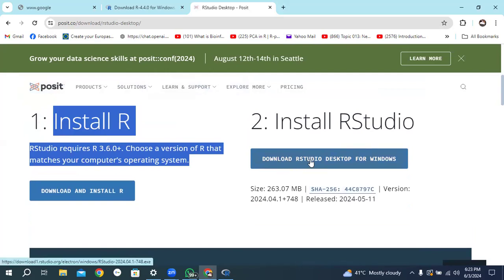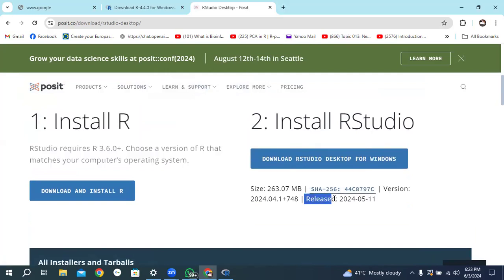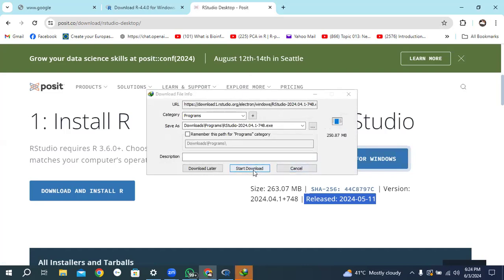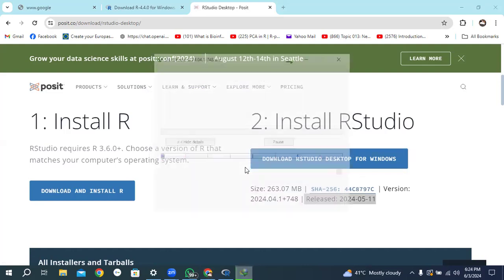Click on Download RStudio Desktop for Windows, because here is the latest version of RStudio. You can see at the bottom of this download button, released on 11th May 2024. So it is the latest version of RStudio you are getting here. Now click on Download RStudio and start downloading.